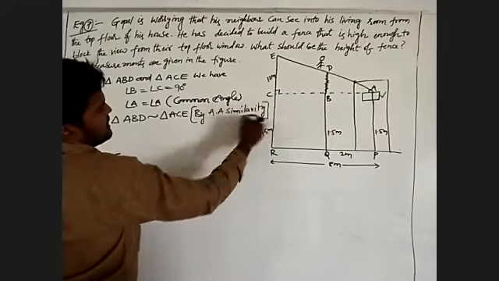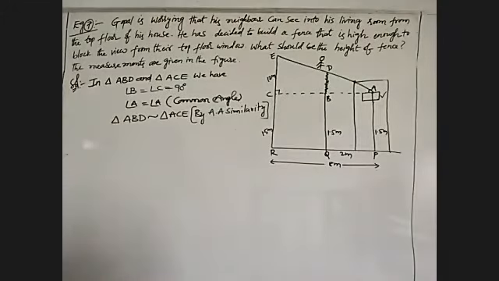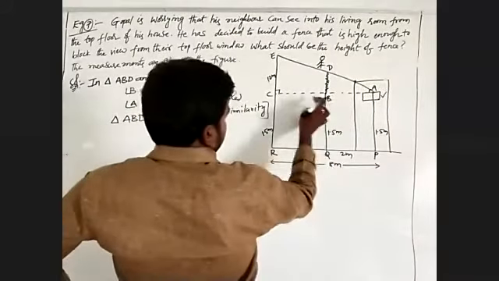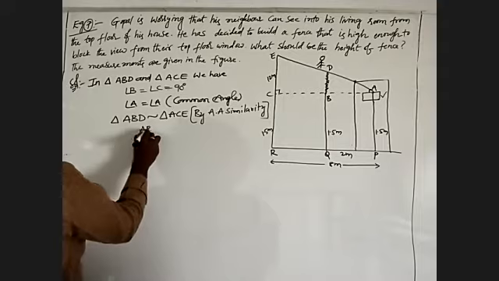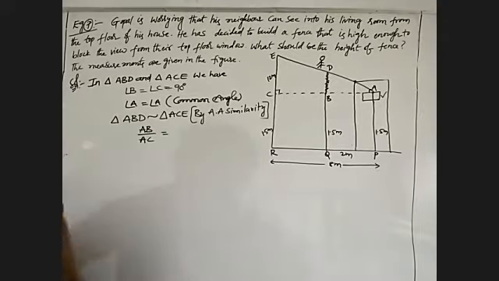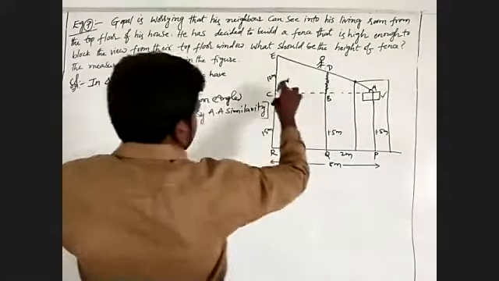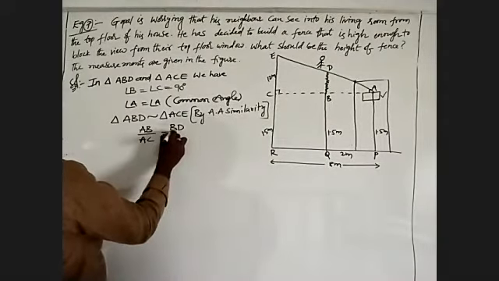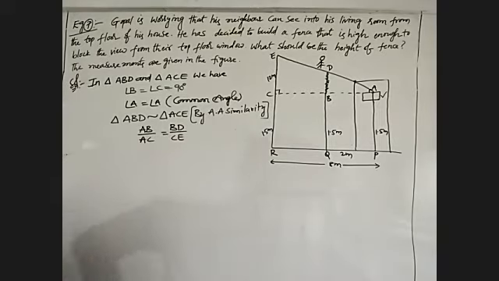By AA similarity, using our formula, AB by AC is equal to BD by CE. This is BD, this is CE.